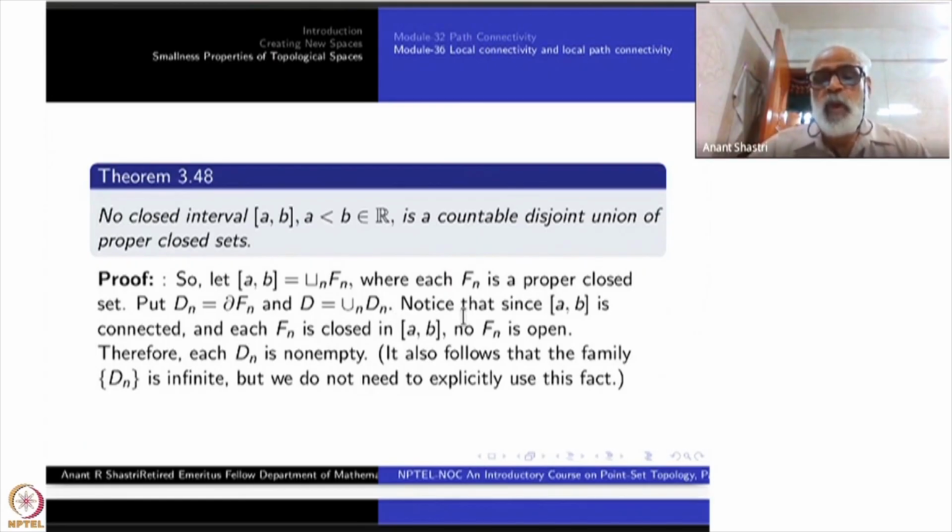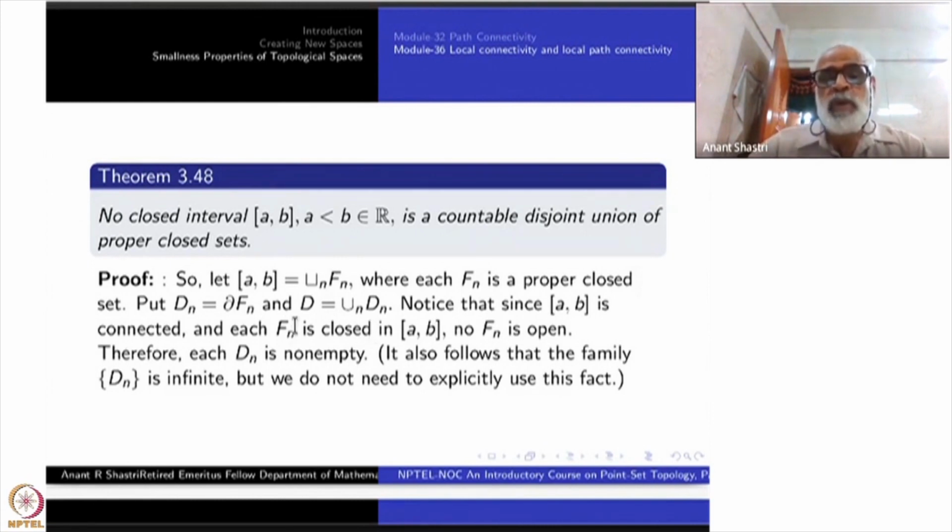Okay. Note that since AB is connected and each Fn is a closed subset of AB, no Fn is open. If Fn is open, what happens? If one of them, Fn, is open, it is also closed, as I have assumed. Right? Each Fn is closed to begin with. So a proper non-empty closed and open subset will contradict. So since they are closed, they are not open is a consequence.